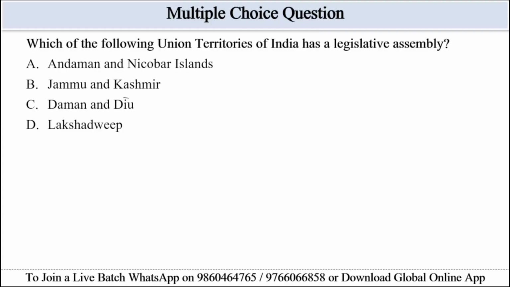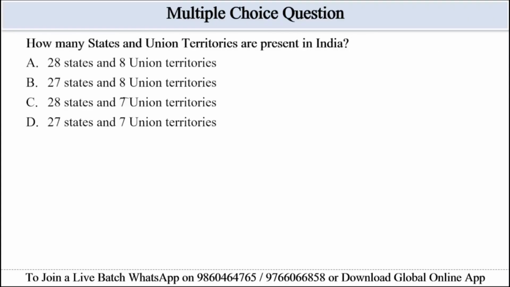Option B, Jammu and Kashmir, it has an assembly. Option C, Daman and Diu, there is no assembly. Option D, Lakshadweep, there is also no kind of assembly. So the correct answer will be option B, Jammu and Kashmir. Let's move to the next question.